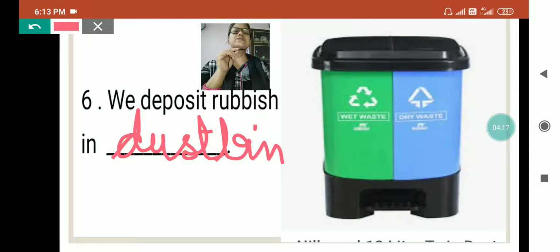Usually you will see a covered dustbin in the home. This type of dustbin you will see mostly in public places. On one side you have to put wet garbage, and on the other side dry garbage, so that it is easy for the people who are collecting the garbage.